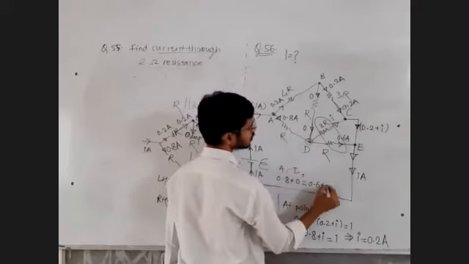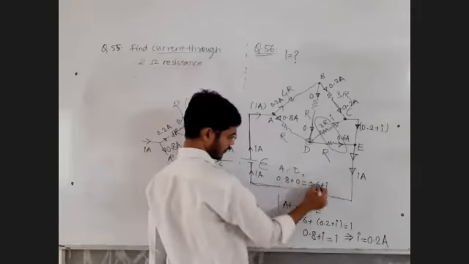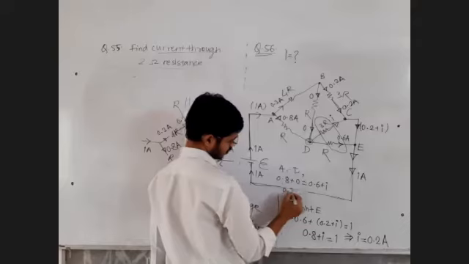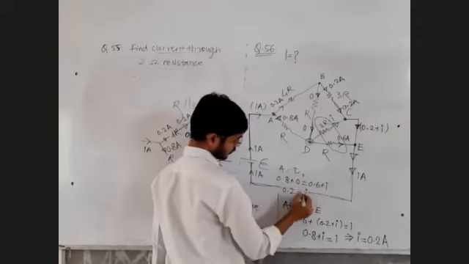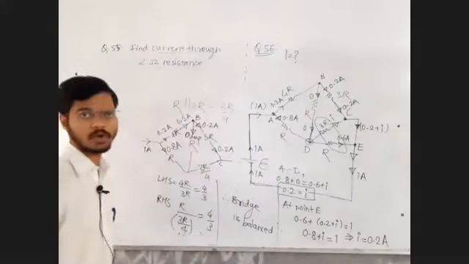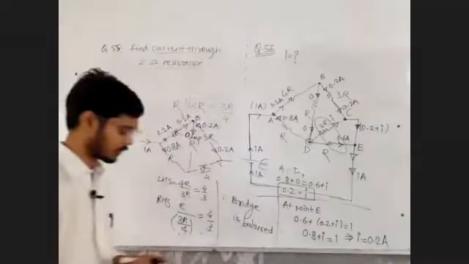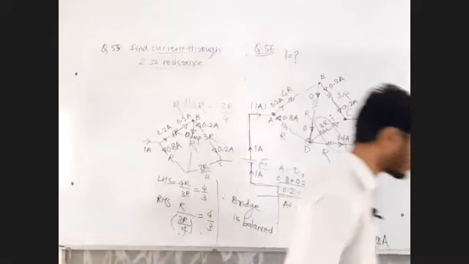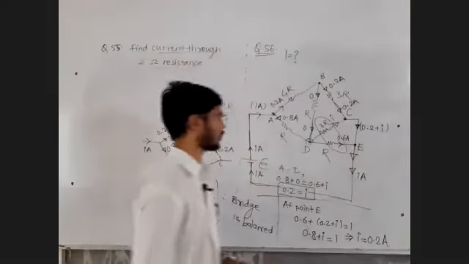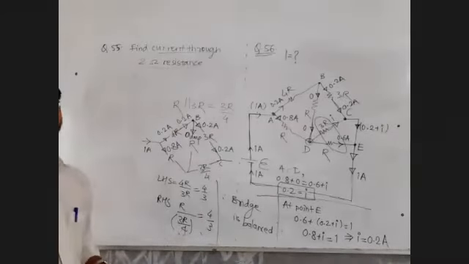This could also give you the correct answer, right? 0.8 minus 0.6, that is equal to 0.2. This I, I only write the right hand side as it is. Even with this way also you could have found the answer. Multiple ways to reach the same answer. Is that clear? At point D also you can apply the law. Question number 56 over.